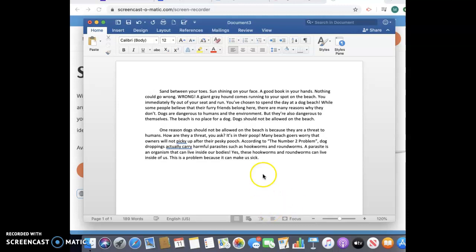Okay, so the next thing that I wrote about was that parasites like to live in warm areas and they can live up there for up to a year. So the beach is a perfect place for parasites to live. So I'm going to say that parasites live in warm areas such as the beach. I'm going to say parasites can live in warm areas such as the beach for up to a year. I'm going to cite my evidence again just so the reader knows where I'm getting this information from, and I'm actually going to put this in parentheses, the number 2 problem, and put a period at the end.